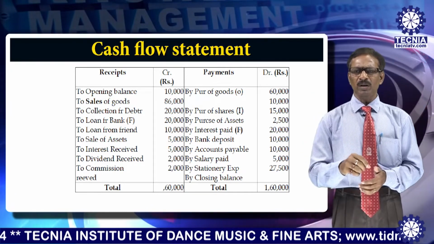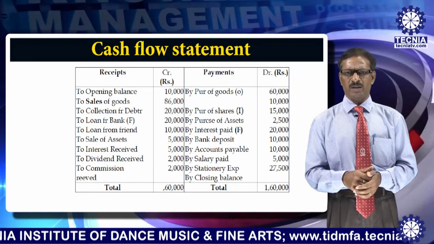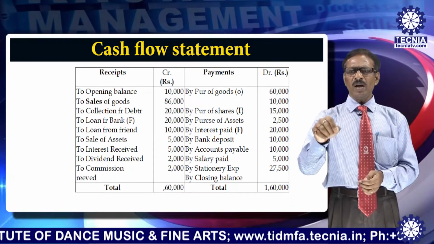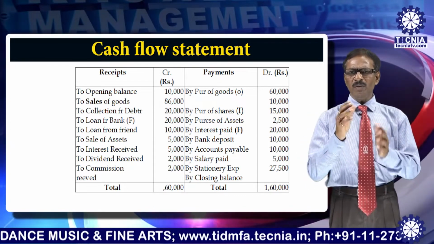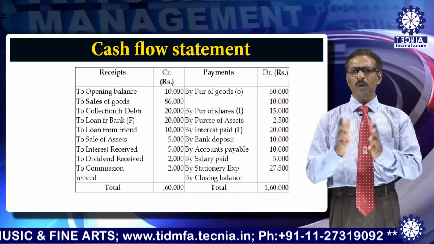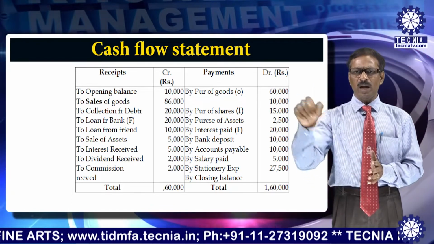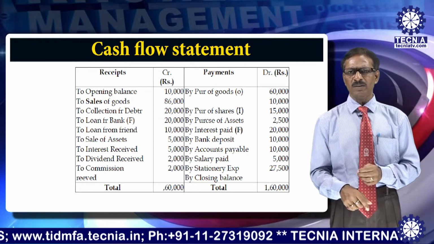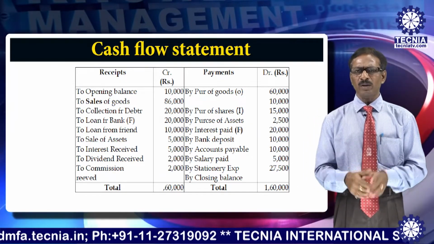The loan from friend would come also under financing activities. Then similarly in the credit side you go. Now whenever you have taken loan, no doubt you have to pay interest. So that's why the interest paid would come under financing activities. Now again you come back to the debit side.